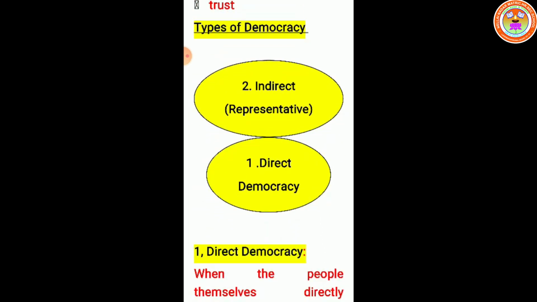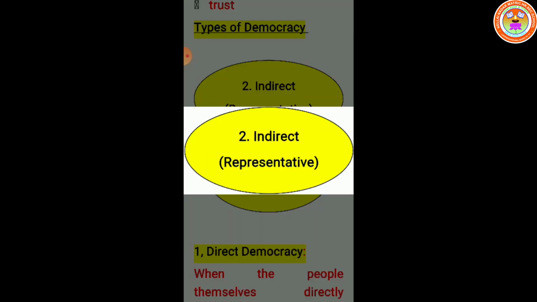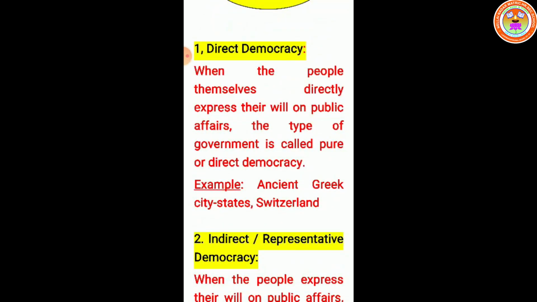Then we are going to see the types of democracy. We have two types. Number one, direct democracy. The second one is indirect democracy. Direct democracy: when the people themselves directly express their will on public affairs, the type of government is called pure or direct democracy. Example, ancient Greek city-states, Switzerland.